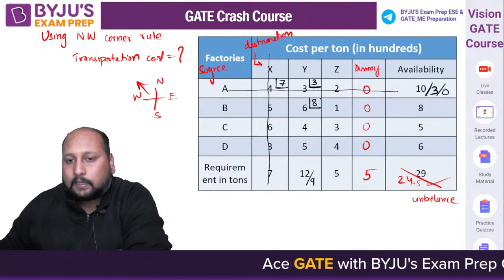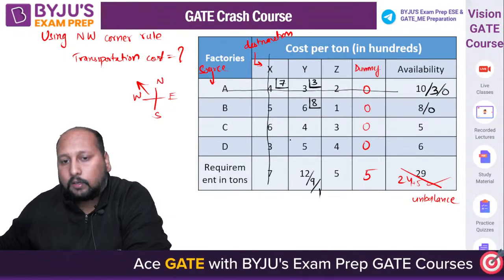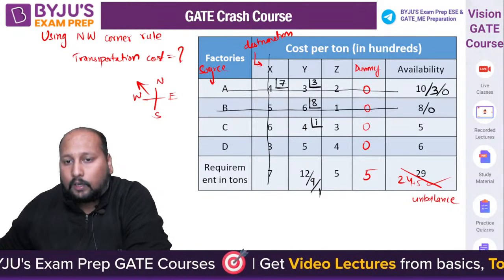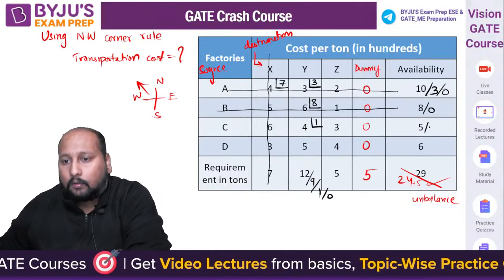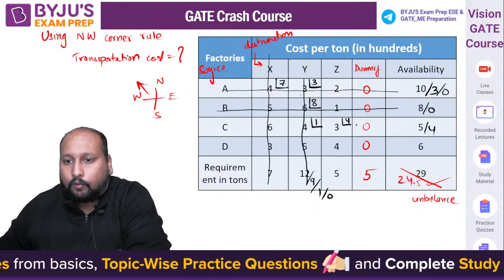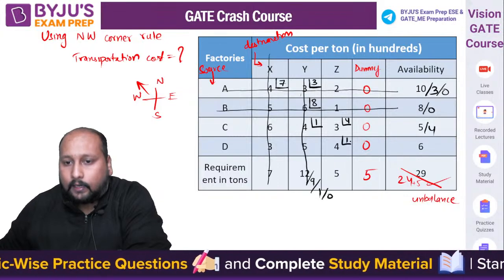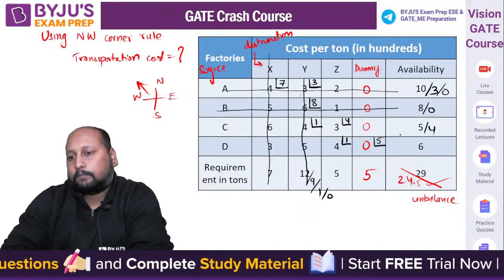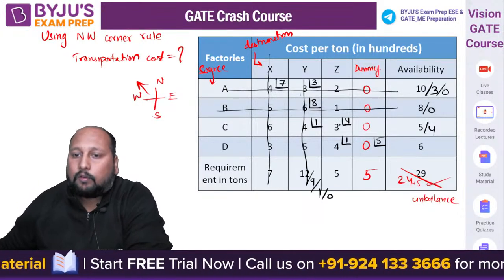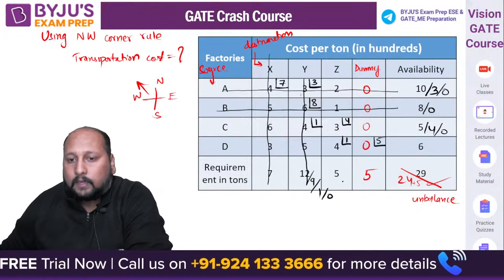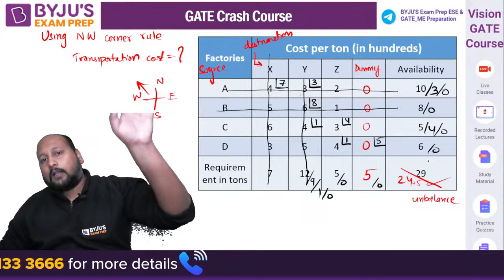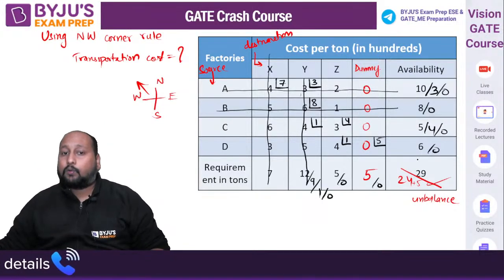Now the top left corner, this will be 8 and 9. So you have to select the lowest value. This is 8 allocated, 1 left out, strike off. Next top left corner, you have to allocate only 1, 0, 4, strike off. Over here you can allocate 4, over here you can allocate 1, and over here you can allocate 5. Simply, once you are having only 2 being left out, then we can allocate 4. 1 plus 4 is 5, this is done. 4 plus 1 is 5, this is done. 5 and 5, this is done. 5 plus 1 is 6. So we have allocated all the allocations for the corresponding sources and factories.